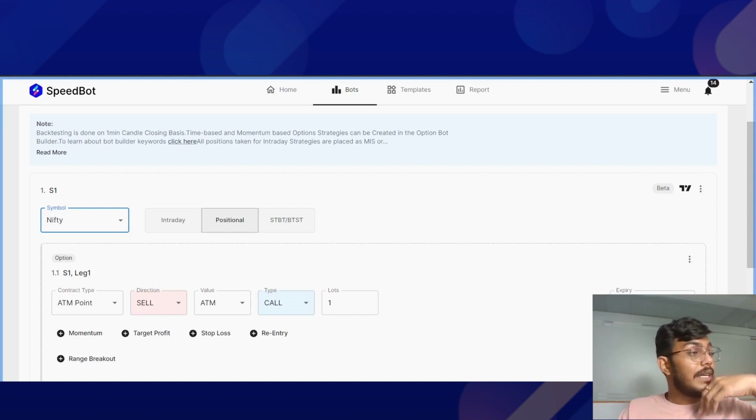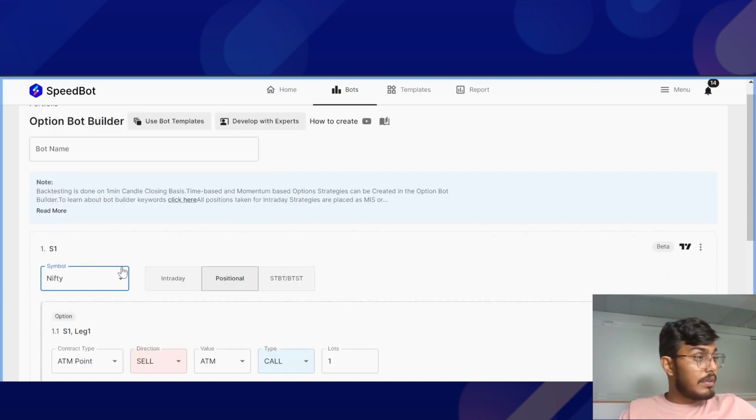Now next up we have a question from Jatin Bhandari. Jatin says that he wants to select contracts based on premium price. So I believe he's asking about the option contract selection that he wants to do on the basis of the premium, right?